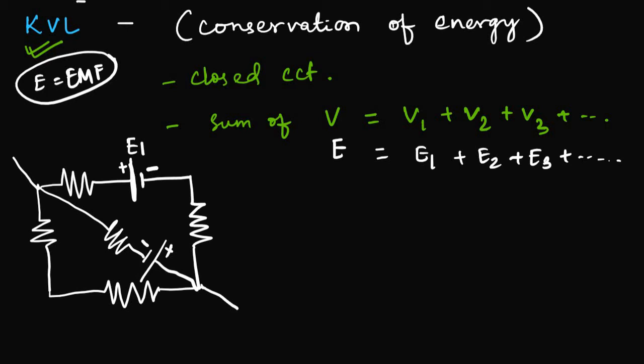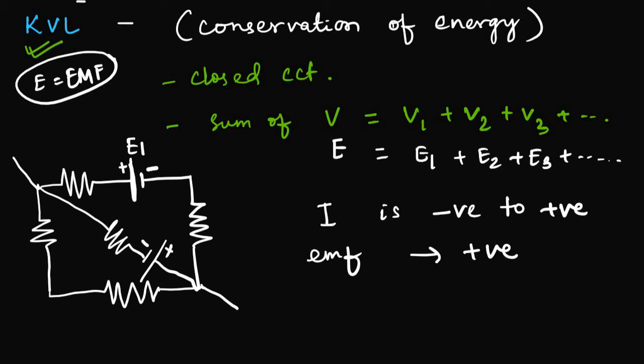Now according to Kirchhoff's voltage law, a positive sign will be given to the EMF where the current is flowing from positive to negative. If the current is flowing from negative to positive in a certain path of a closed circuit, there the EMF will be positive. So let's see how it starts here.